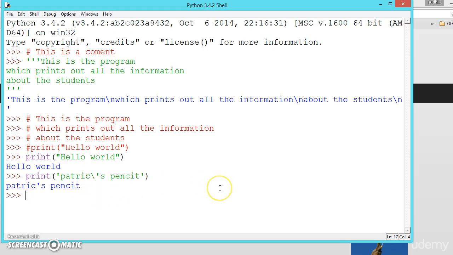For double quotation it is the same, like we can say print, and inside let us say Peter says, backslash double quotation, hi world, again backslash and double quotation. If you want to use the double quotation inside the string, you should write the backslash and double quotation. So this will print, see, Peter says "hi world".